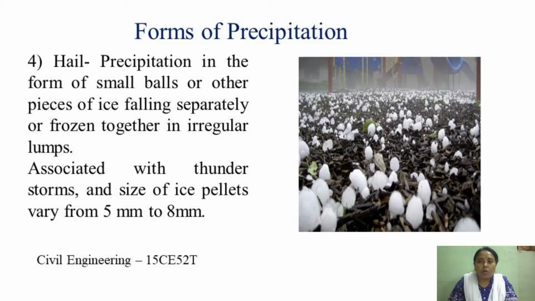When we talk about sleet and hail, these generally take place in freezing atmospheric conditions. Sleet is often experienced during thunderstorms and is generally accompanied by a white deposit, which we call sleet here. Hail is also one such thing, which is generally found in small balls or irregular lumps of ice that generally fall during thunderstorms. And hail is purely a solid precipitation.